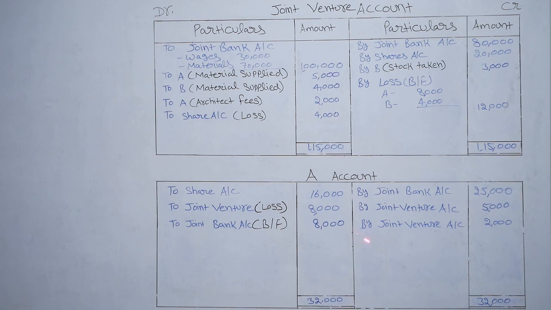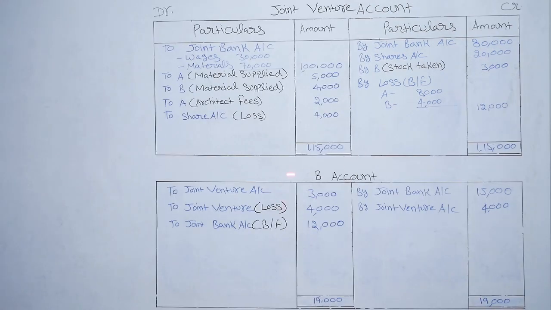So the second effect of this will come in A's account, by joint venture account 5,000. Next is by joint venture 2,000. So this is architect fees paid by A, 2,000. So the second effect of this will come in A's account. To joint venture loss rupees 8,000. So A's share of loss will come in A's account, 8,000, and the balancing figure will be transferred to the joint bank account, 8,000. In this way we will do for B's account.